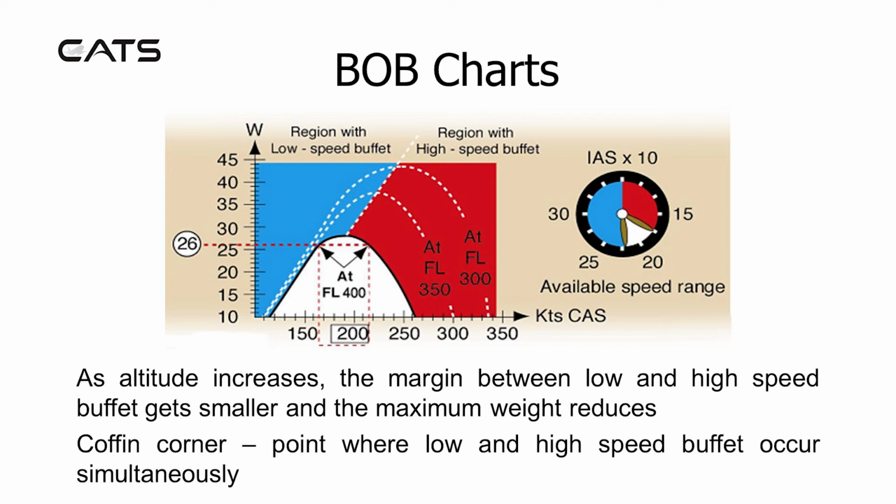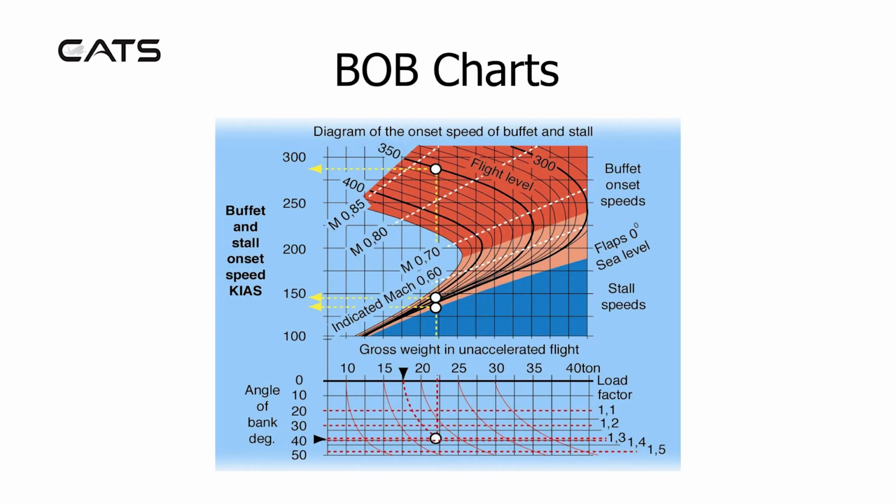As altitude increases, the margin between low and high speed buffet gets smaller and the maximum weight reduces. Coffin corner is the point where low and high speed buffet occur simultaneously. Buffet charts can be combined with angle of bank to show load factors and limitations with altitude and with weight.